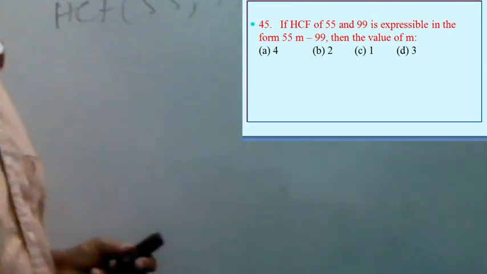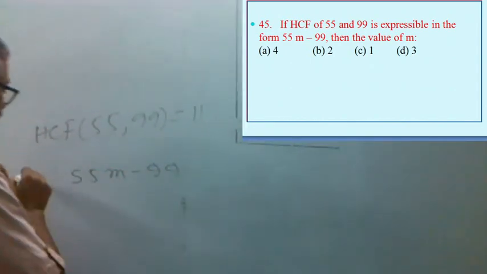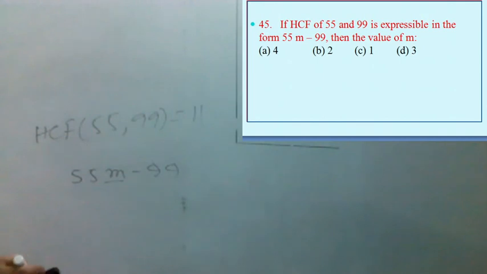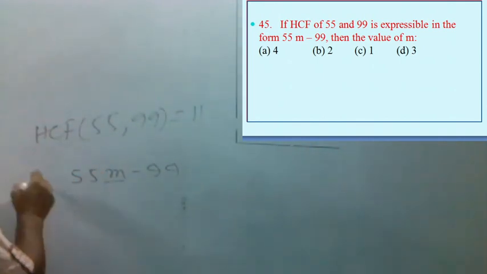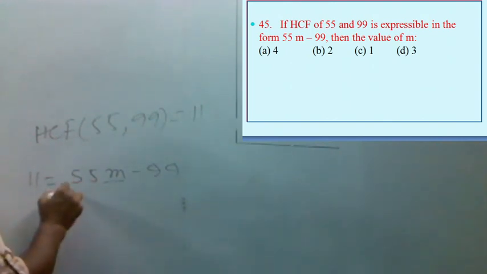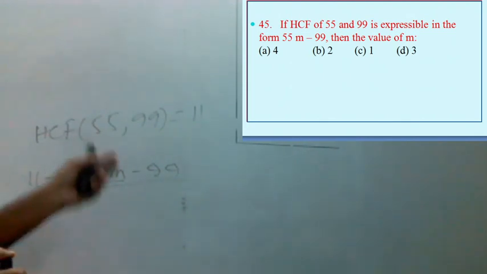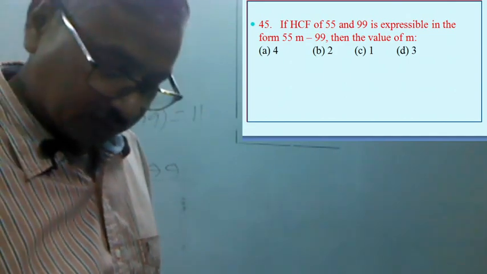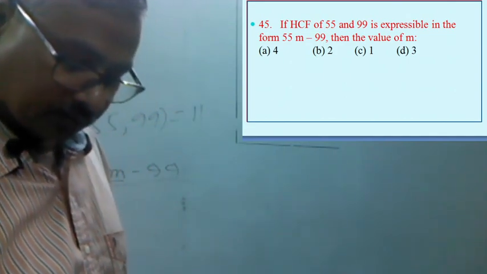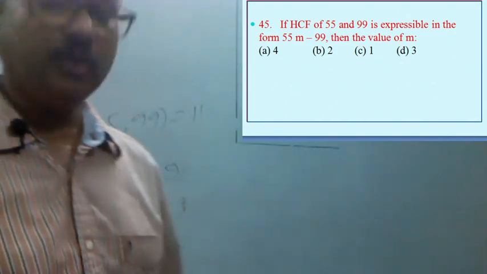Then whatever the form is given, that is 55m minus 99, definitely m equal to 2. Why 2? That is, HCF is 11, so 11 can be written as 55 into 2, 110 minus 99 is equal to 11. So option B is the correct option. Now next question.